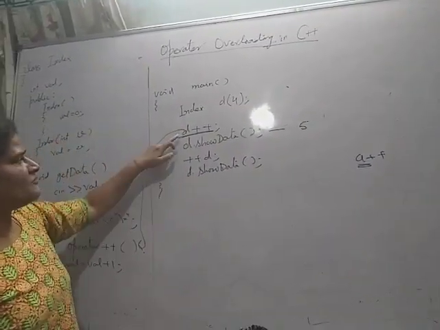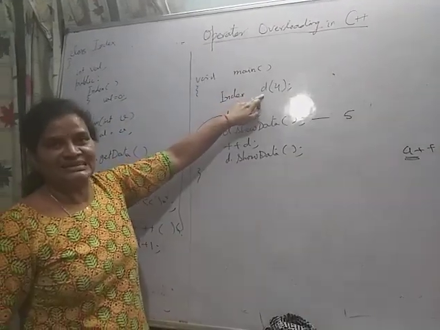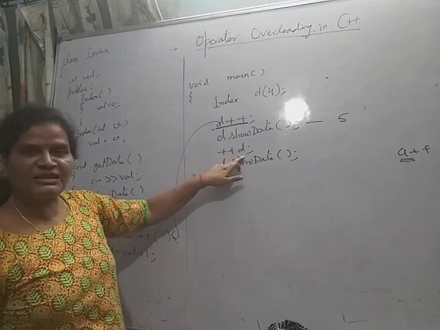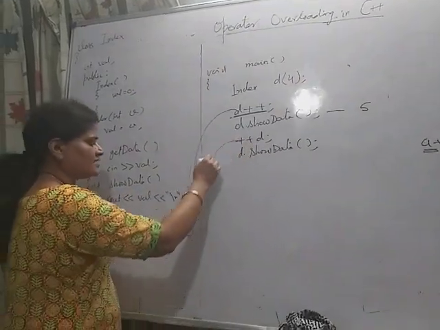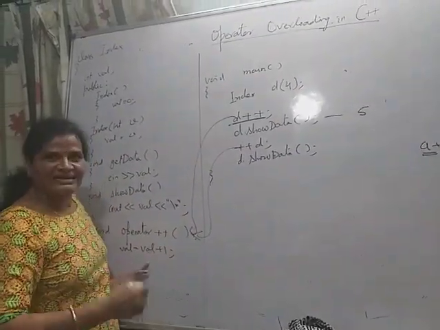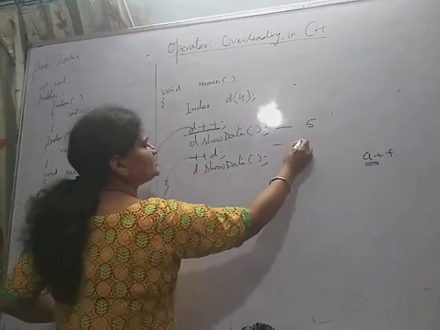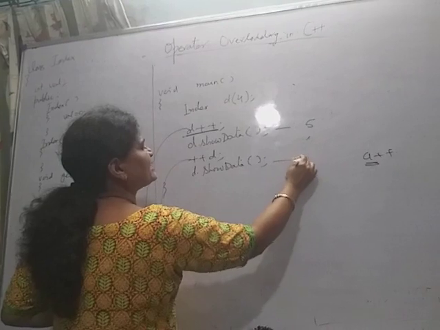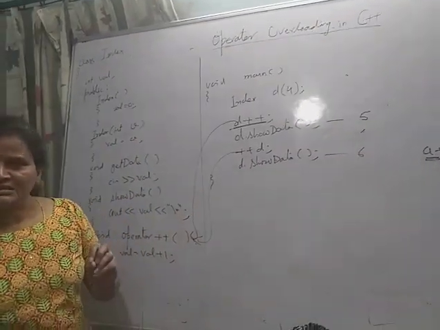Now the val of the object d is 5, the new value of d is 5, so again plus plus d, this function is called again and val is incremented by 1, so this is 6. So one time it will print 5, another time it will print 6. This is a very simple example.